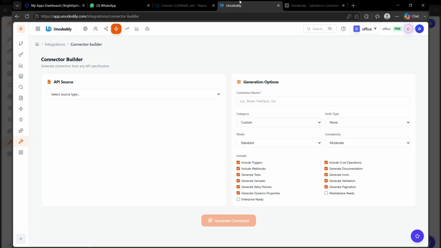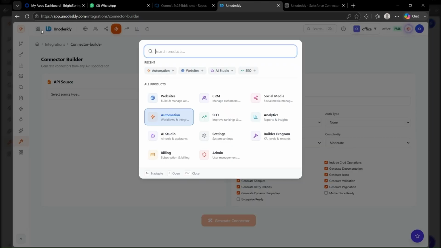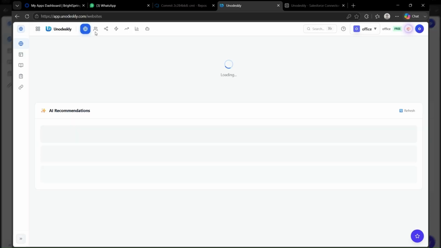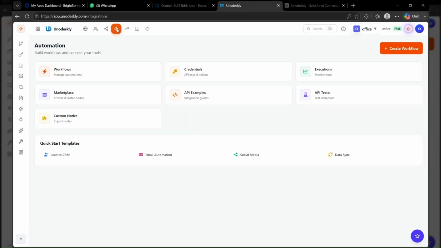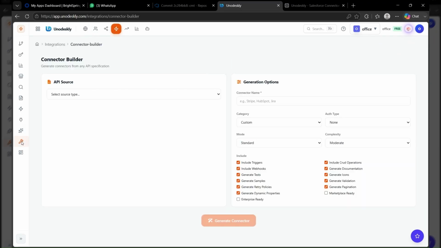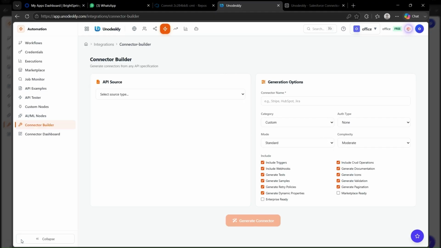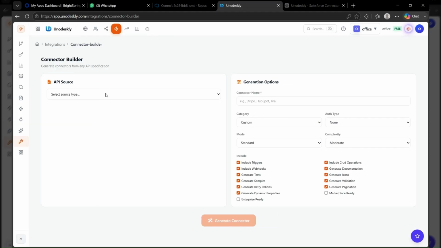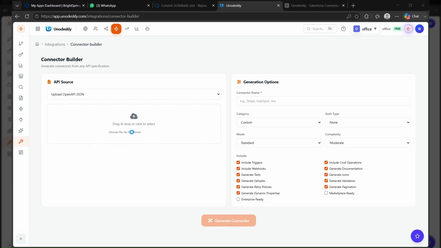What if you could take an API specification and turn it into a production-ready workflow connector in just a few minutes? In this demo, we'll show exactly how Unodeskly AI Connector Builder does this using the Swagger Petstore API. We start by opening the Unodeskly AI Connector Builder, where we can create a connector from an OpenAPI, Swagger, or Postman specification. For this demonstration, we import the Swagger Petstore OpenAPI JSON.